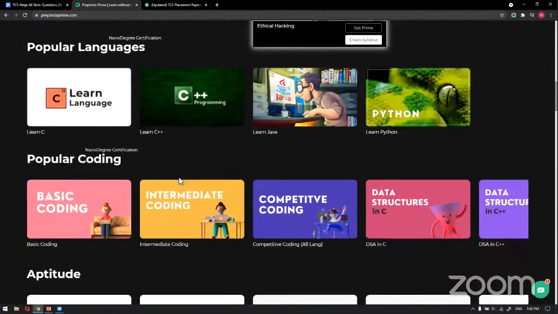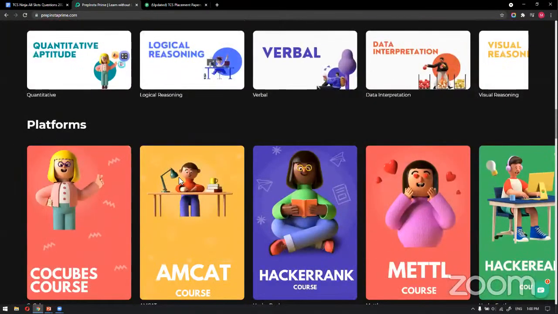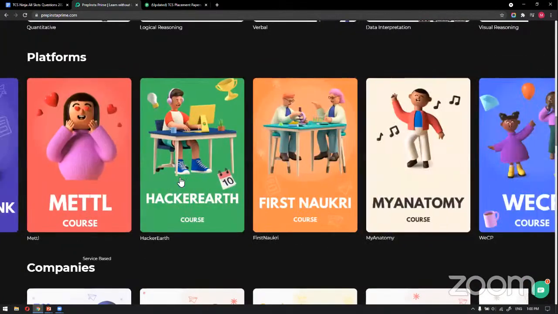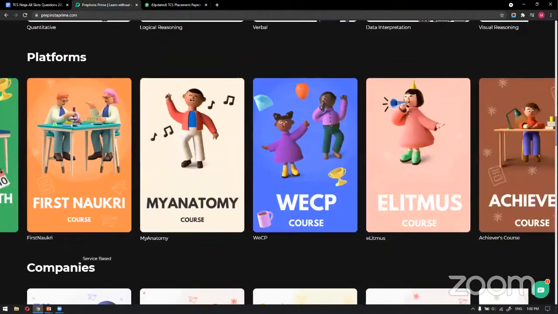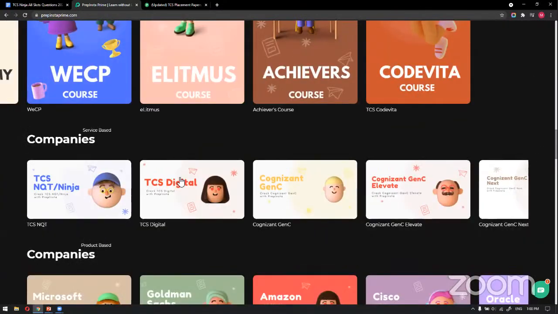But based on the company, you have to select particular courses and prepare for a particular time based on your requirement for the particular company. For example, if you are preparing for platform specific like CoCube, SamCAD, HackerRank, or anything, I'll always suggest students to go through platform specific courses so that you can know what type of questions they're asking, what type of topics you need to cover the most, and which topics have a high priority in the corresponding examinations.